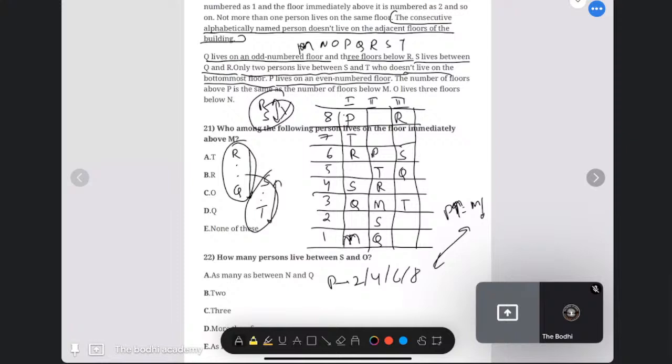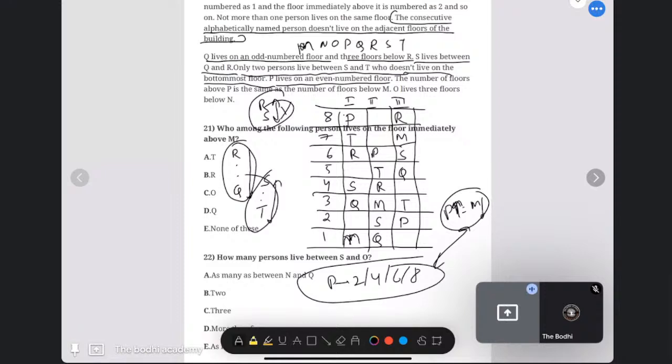If P comes here, then M has to come in the place of Q, which is not possible. So we will take P over here and we will take M over here. So this is also replaced.